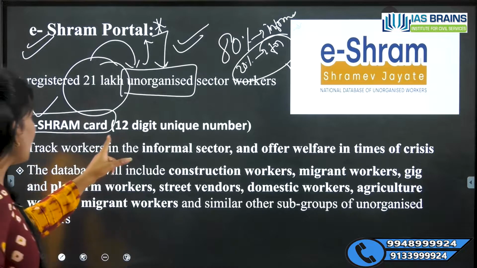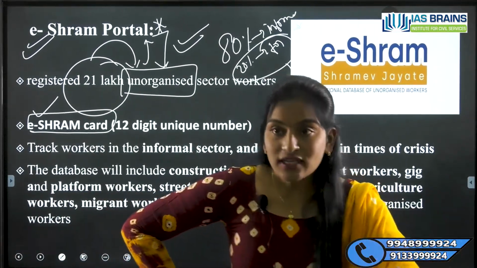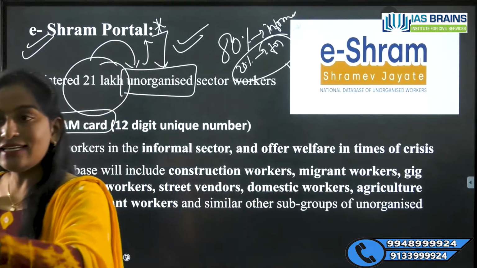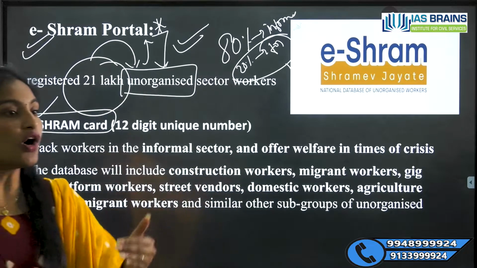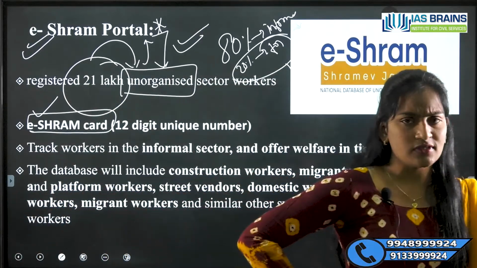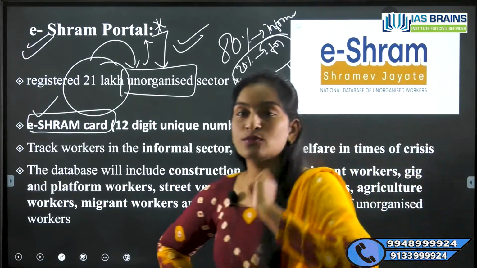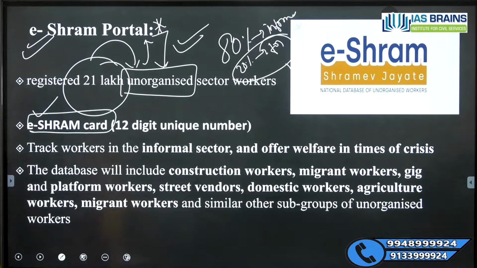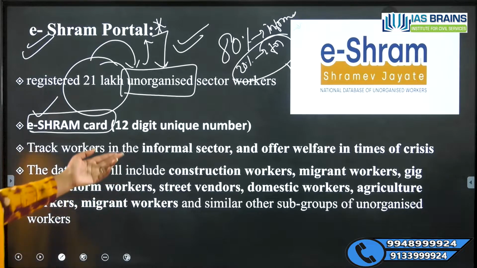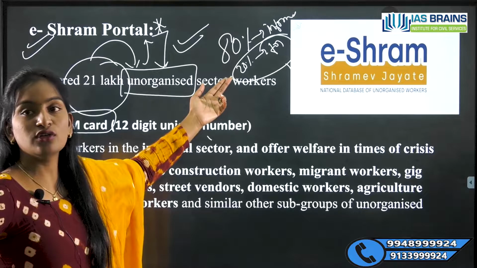According to this e-Shram card, we will track the workers, where they are going and what benefits they need. They need shelter, or food, or education, or any other facilities for travel purposes. We have to track at least where they are present. How is it possible without this e-Shram portal? Can we track where they are working? Definitely not.